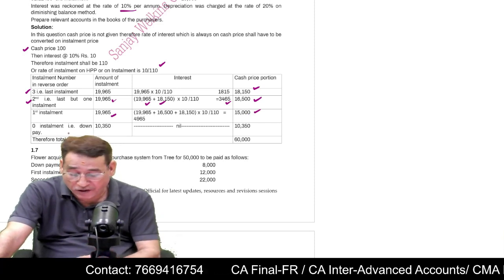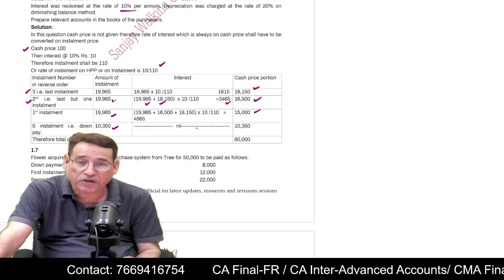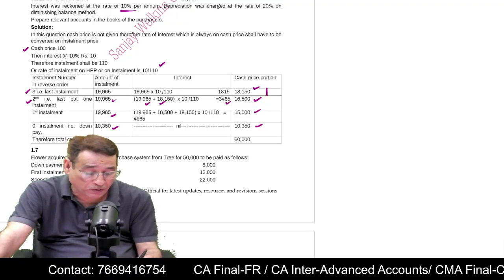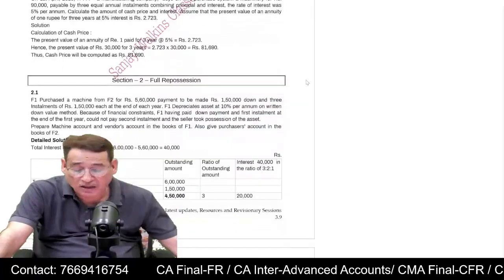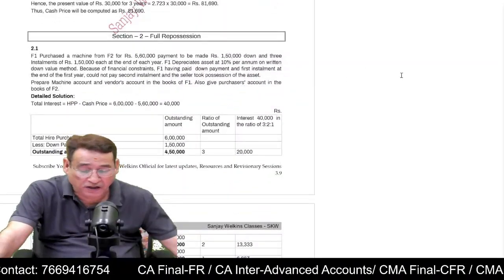Don't forget to write the zero installment, that is the down payment. Of course, there will be no interest in it. Now, if you add all this, you will get the cash price. Is it clear to you? So this is what we call your rate of interest related question.